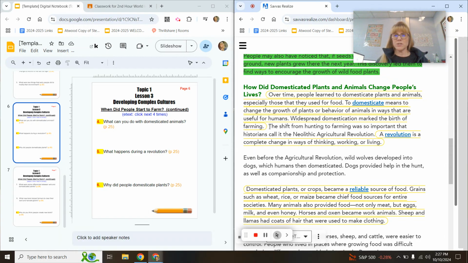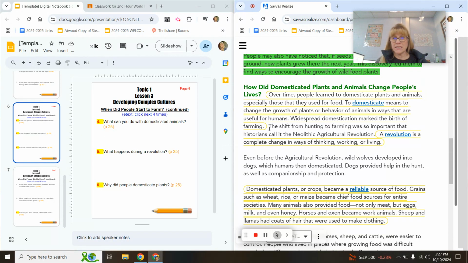All right, the first question is in the beginning of this paragraph. What can you do with domesticated animals? So you'll find the answer in the first few sentences of this paragraph. Get that answer and then come on back.